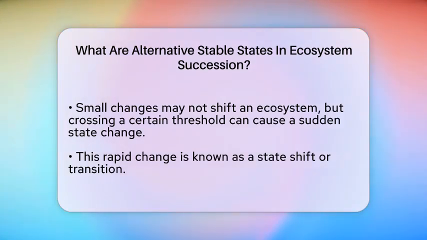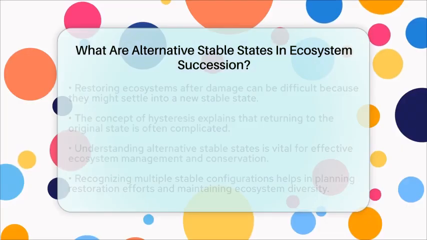Sometimes, restoring an ecosystem after damage can be tricky because it might not return to its original state. Instead, it might settle into a new one, which can be harder to change back. This is called hysteresis, meaning the path back to the original state is not simple or direct.